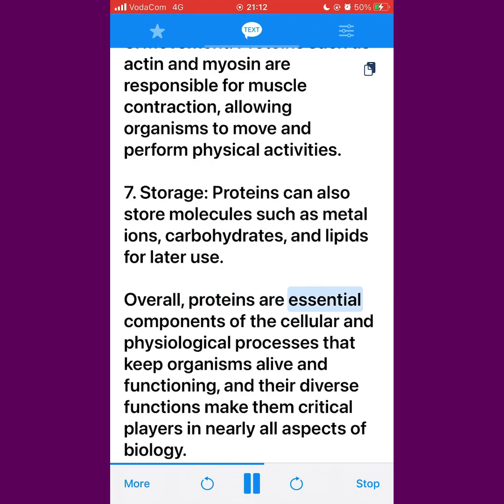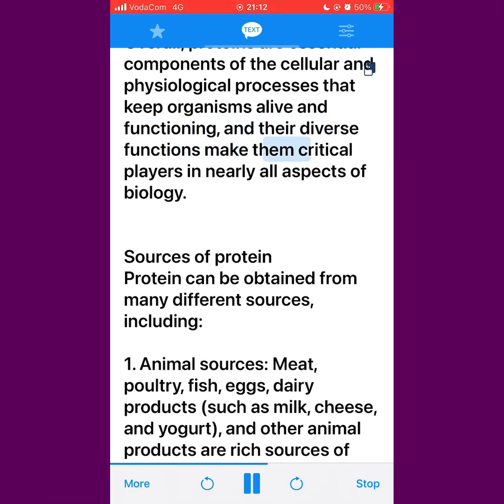Overall, proteins are essential components of the cellular and physiological processes that keep organisms alive and functioning, and their diverse functions make them critical players in nearly all aspects of biology.